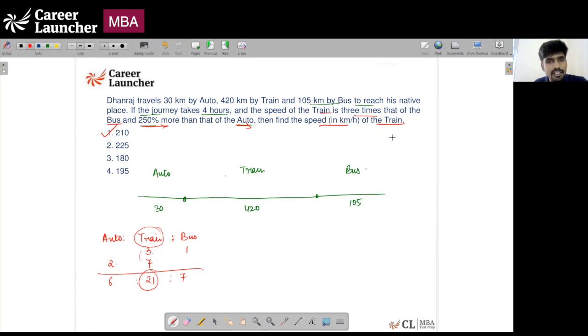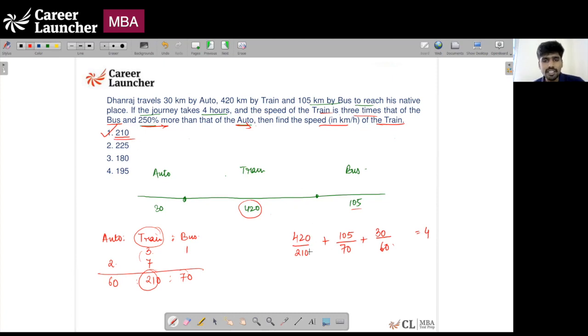The total distance traveled is 555 kilometers. But what is the total time taken? The total time taken will be 420 kilometers by train at the speed of 210. Okay. 105 kilometers by bus. If this is 210, this must be 70 and this must be 60. So 105 divided by 70, sorry, speed of the bus. And by auto, you are traveling 30 kilometers at a speed of 60. See if this adds up to 4. If this adds up to 4, then 210 is a pakka answer.